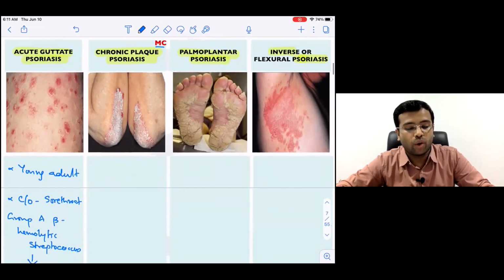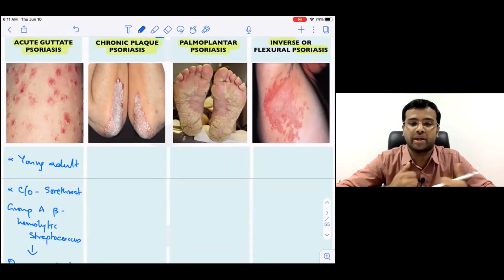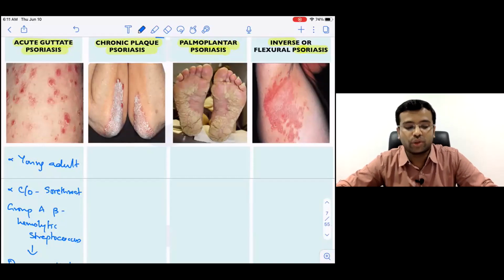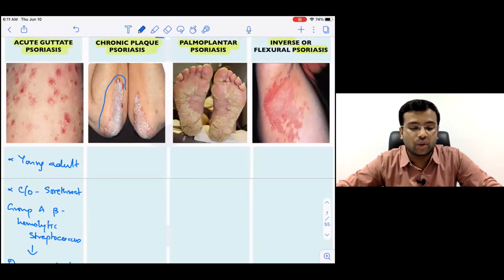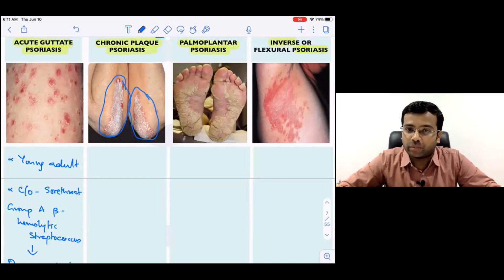Do you know how to describe a classic lesion of psoriasis? Any idea? Let us make it a little interactive. You are seeing a patient presenting with these kinds of skin lesions. Would you like to demonstrate how you describe it? Okay, Ajay, Ramya, all of you are saying silvery white scales.